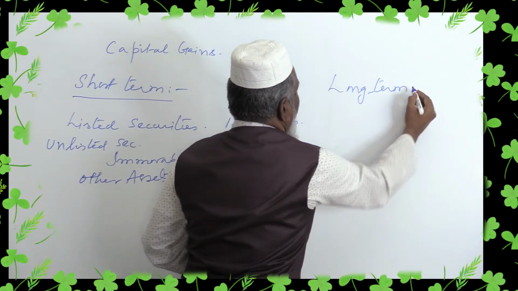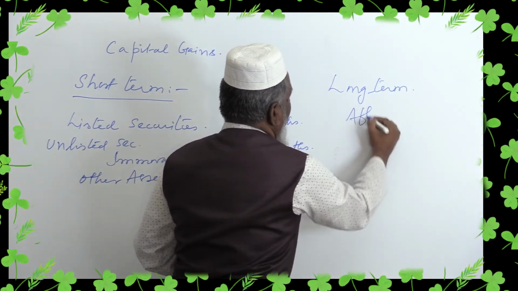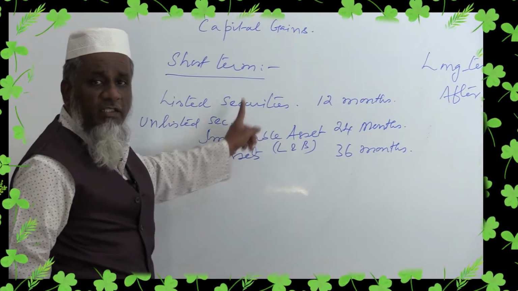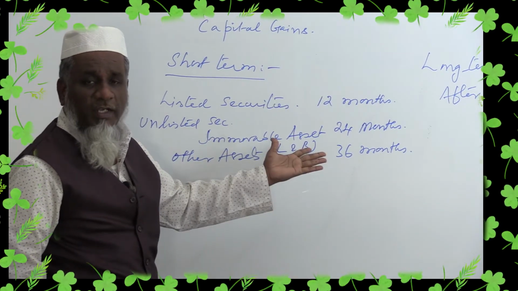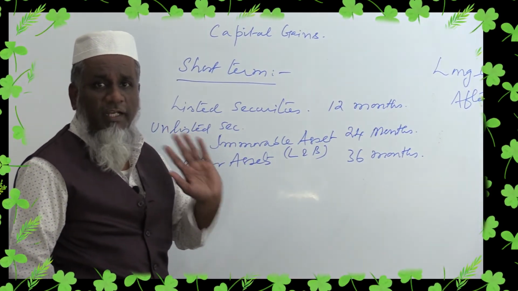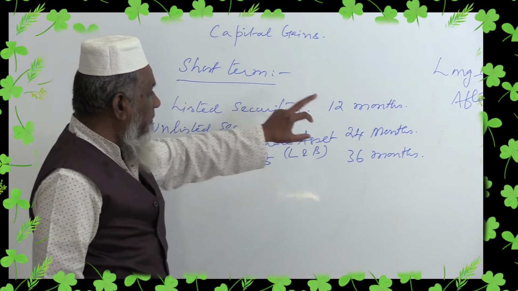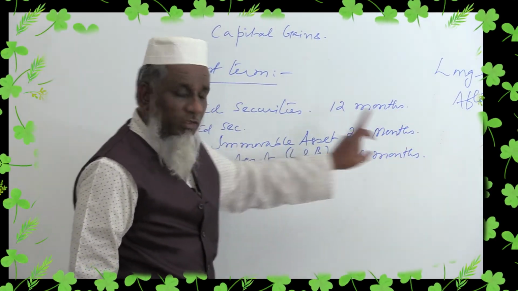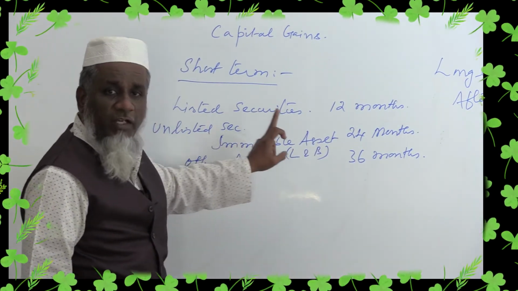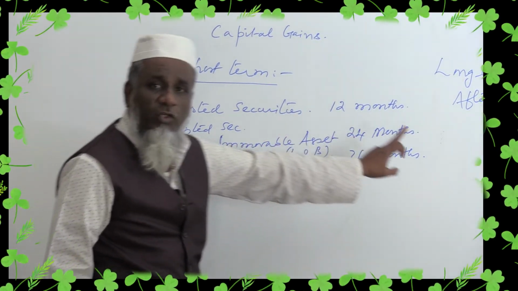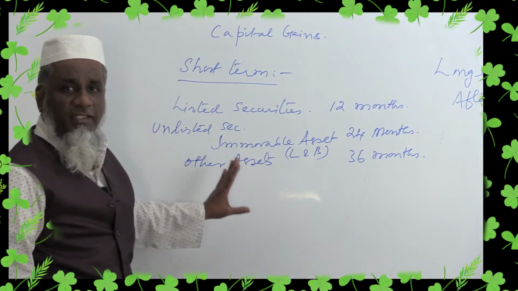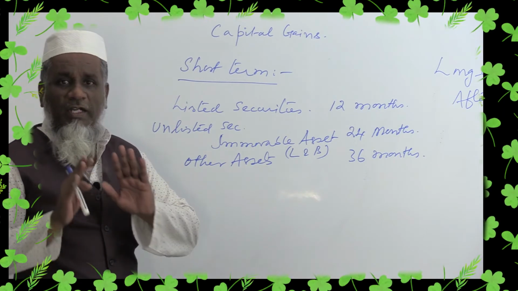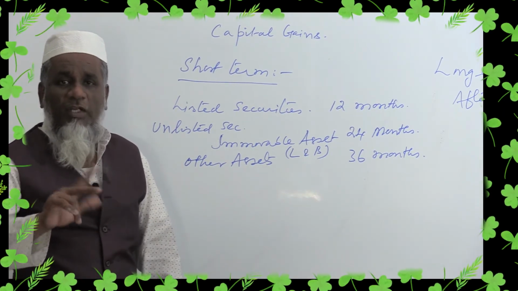Any asset, if it is a listed security, if it is transferred after 12 months, it is called long-term capital gain. The gain arising from transfer of a listed security after 12 months. For unlisted securities and for immovable assets, it is after 24 months. For all other assets, it is after 36 months. So, you can understand what is short term, what is long term.